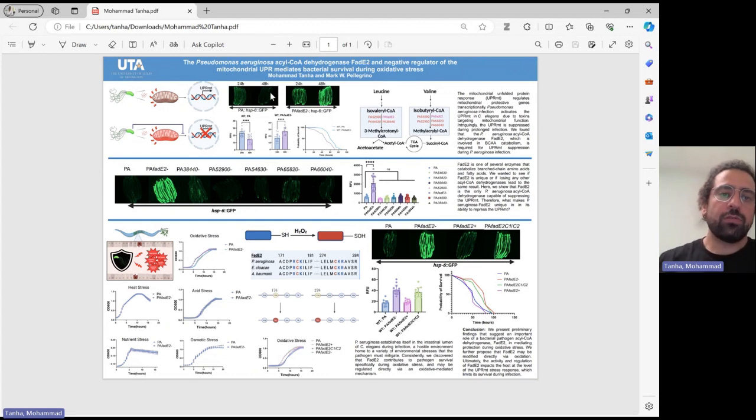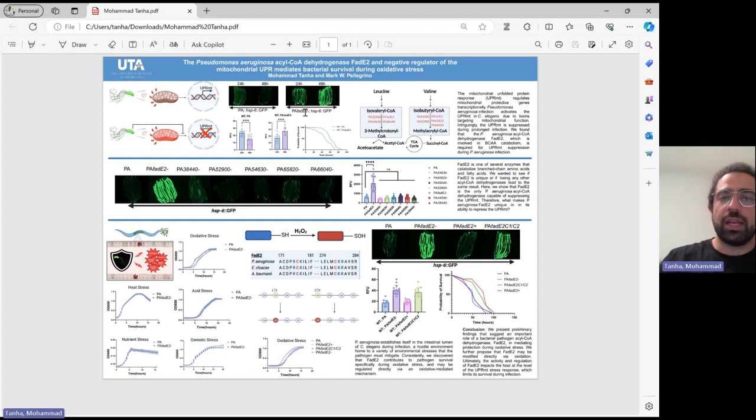So first of all, when worms are infected with Pseudomonas aeruginosa, they activate MITO-UPR in the host. So MITO-UPR is activated and it makes sense because the bacteria, Pseudomonas aeruginosa, produces toxins that target mitochondria, and UPR is activated to protect mitochondria and alleviate stress in the host. So on the first day, we have activation of the UPR, but surprisingly, on the second day, we don't have that activation anymore. UPR is repressed in the worms that are infected with Pseudomonas aeruginosa. We have toxins, we have everything, but UPR is repressed.